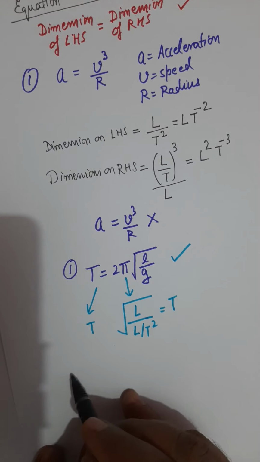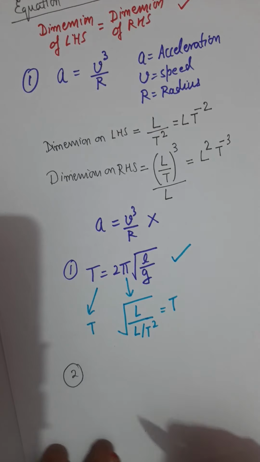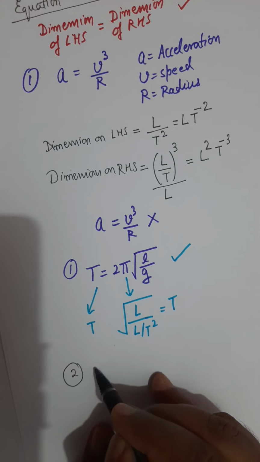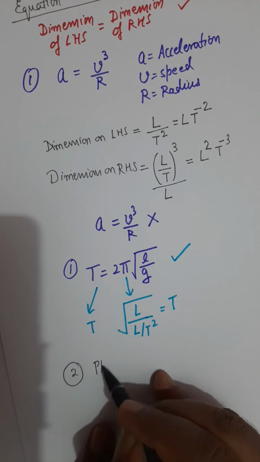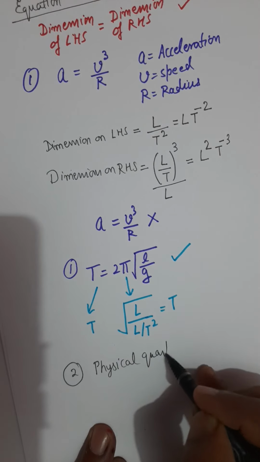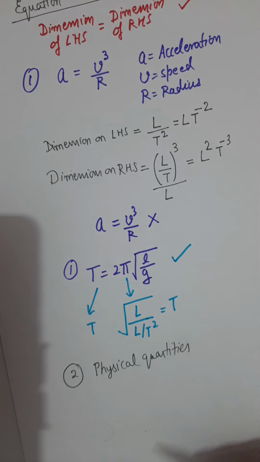Second application is the principle of homogeneity. Principle of homogeneity says that physical quantities can be added only if they are of same dimensions.